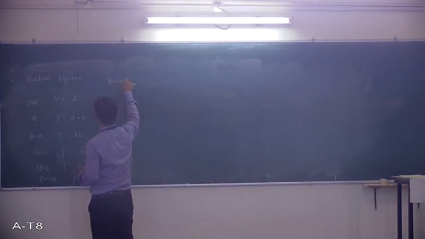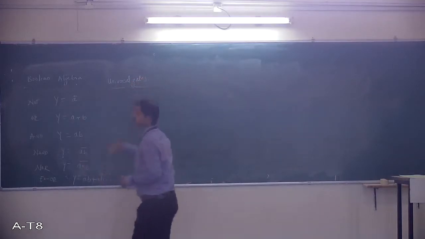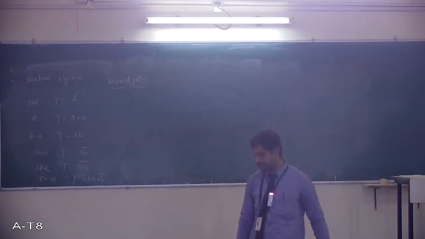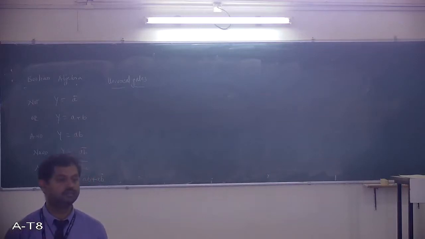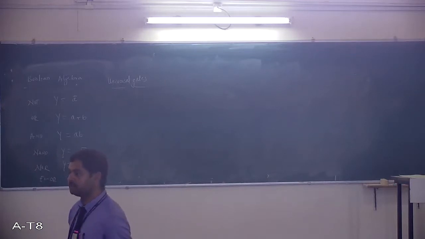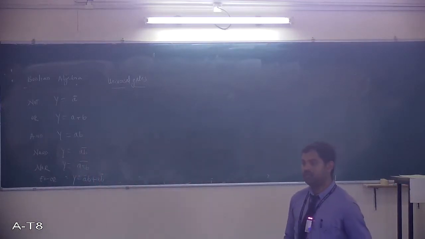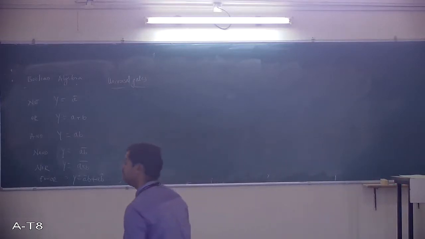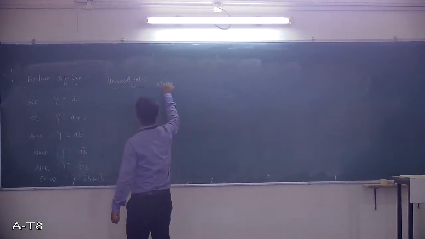We call them universal gates. What do you mean by universal gates? How many universal gates are there? There are two universal gates. What are those? NAND and NOR.